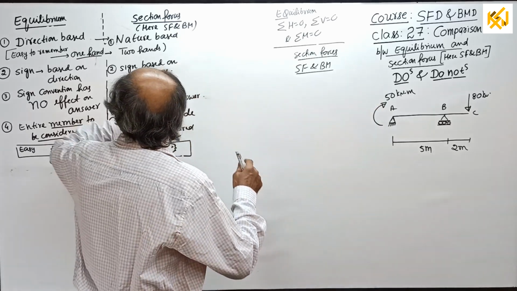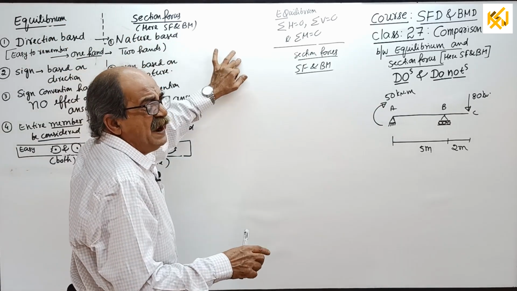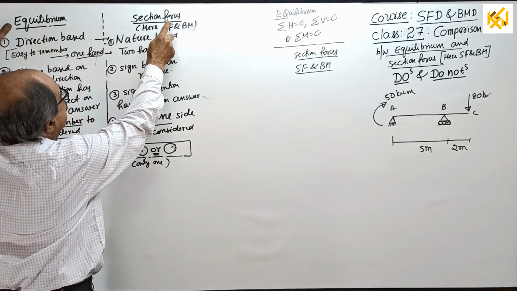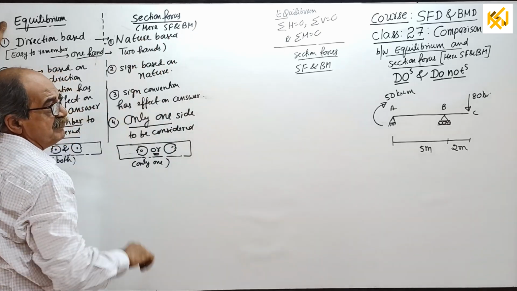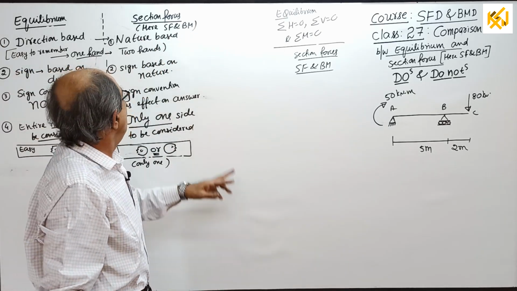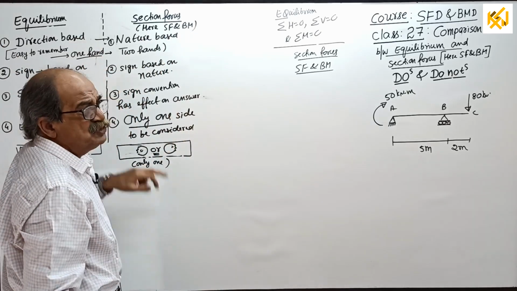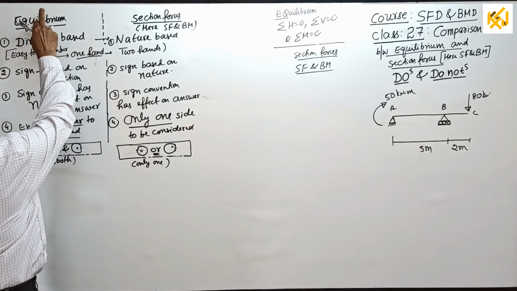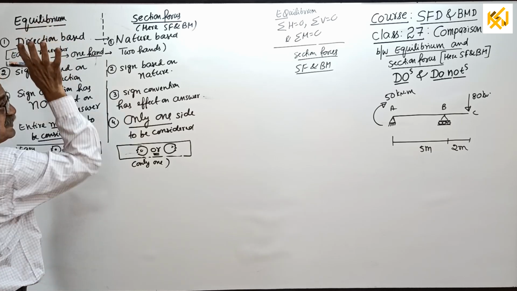I will not repeat this again and again, but I told earlier also: equilibrium and section forces, here SFBM. I wrote this earlier to save time as usual. First of all, equilibrium is direction based.